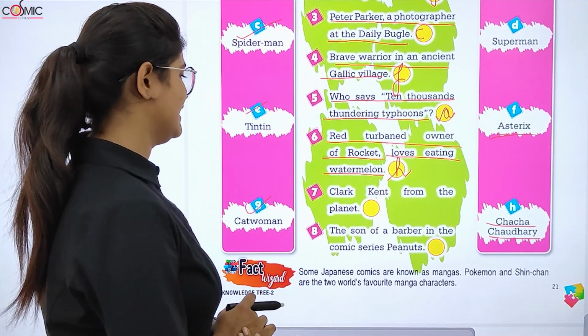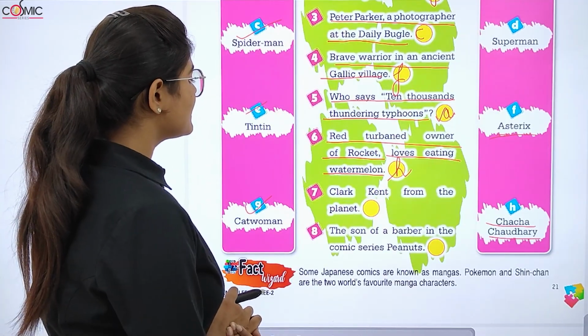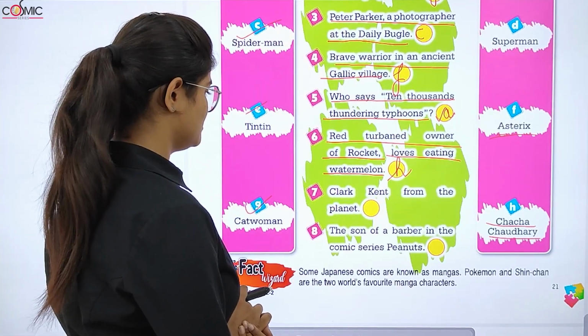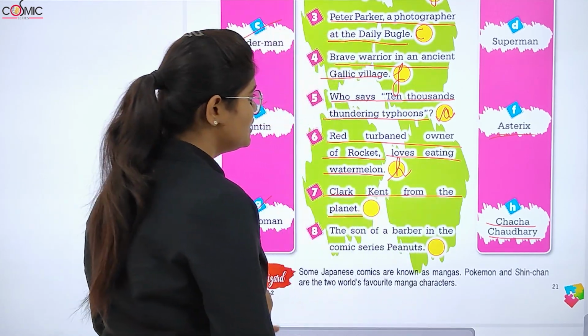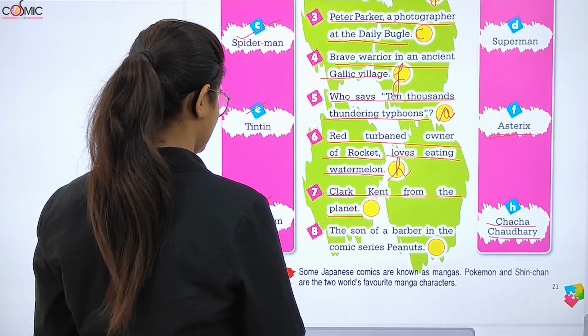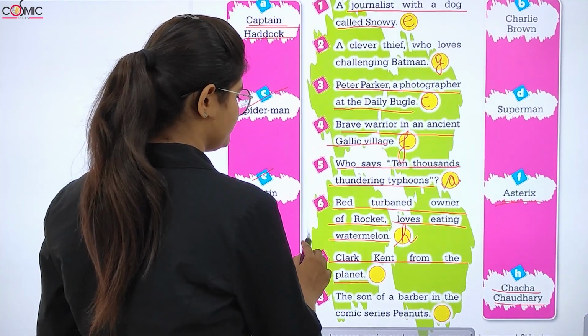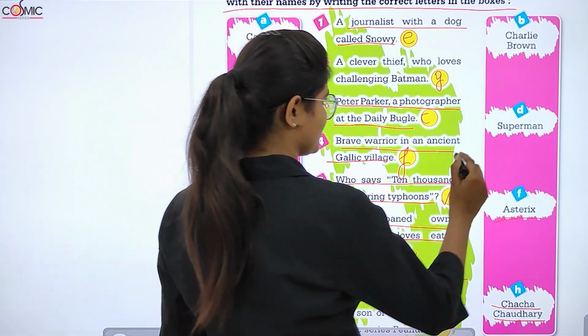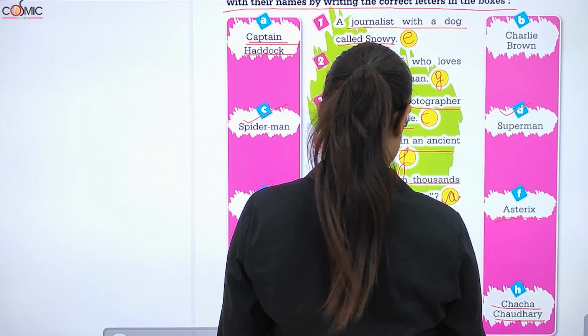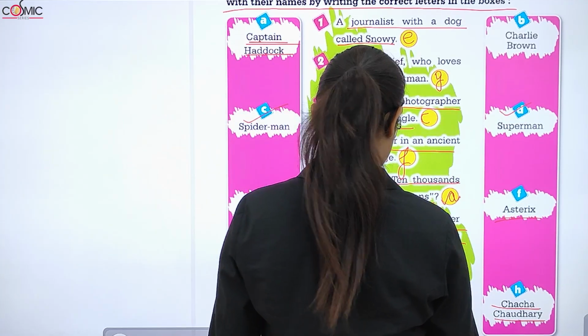After that, the next clue is: Clark Kent from the planet. Clark Kent, who belongs to a planet. The name of this character is Superman, right? As it is given in option D, let's write D over here.